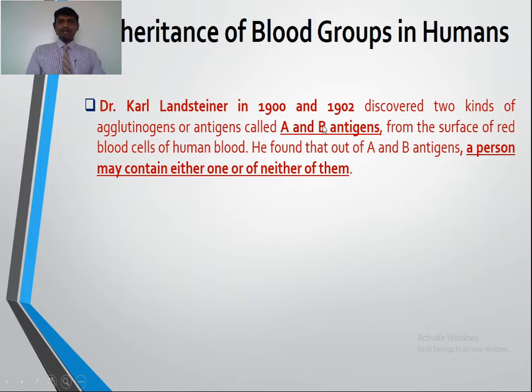We say these are antigen A and antigen B, from the surface of red blood cells of human blood. He found that out of A and B antigens, a person may contain either one or neither of them.